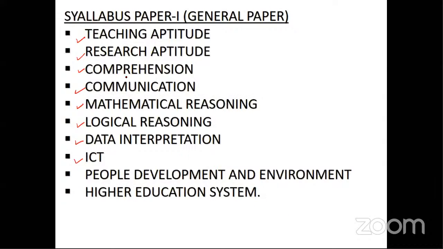So there are 10 modules, and in paper 1 there are 50 questions. Questions will be asked in MCQ format, multiple choice questions, and each question carries 2 marks. So it is a total 100 marks paper. This is a general paper for all streams. It is MA, MCom, for all students, paper 1 is the same, common, whether education, English, literature, Hindi, Marathi, whichever subject you are in.